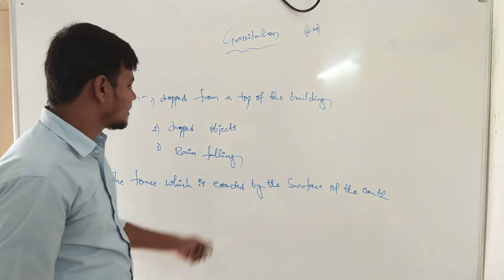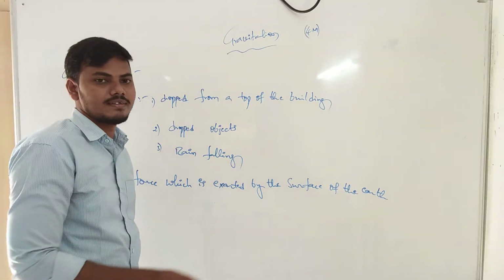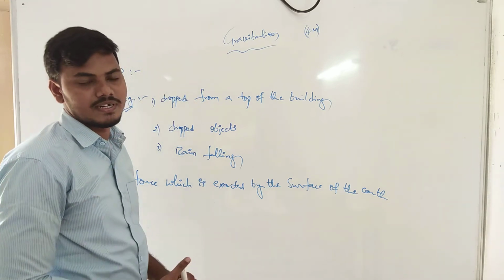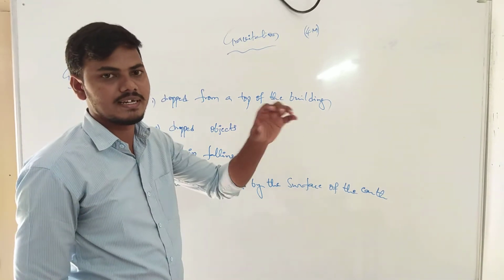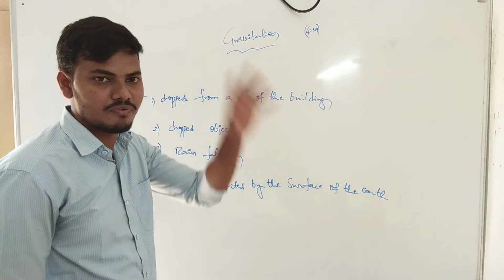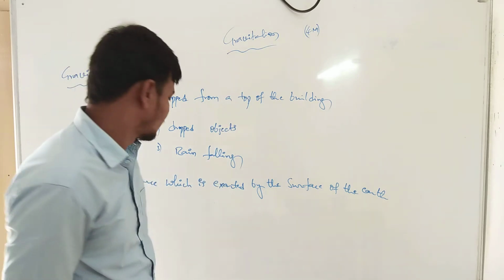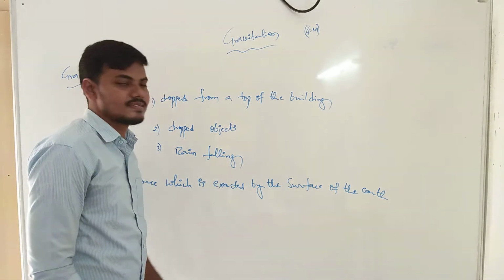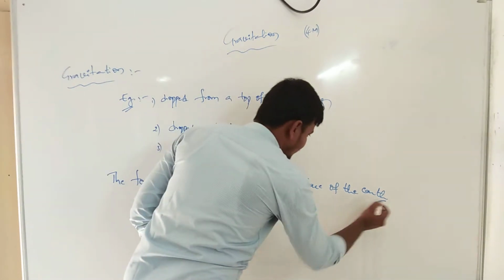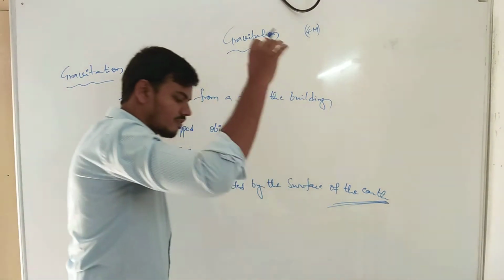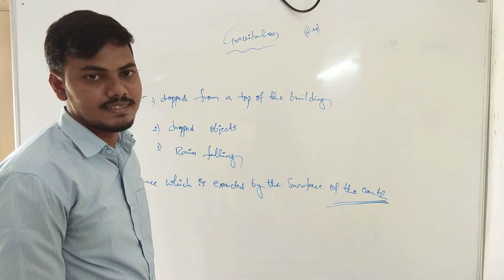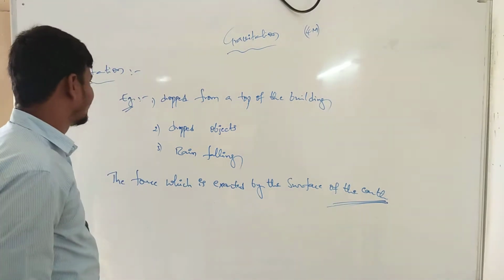Exerted means that in the universe, if any object is dropped from the top of a height, the force is exerted by the surface of the earth on it, as when a ball is dropped toward the earth surface. This is gravitation.